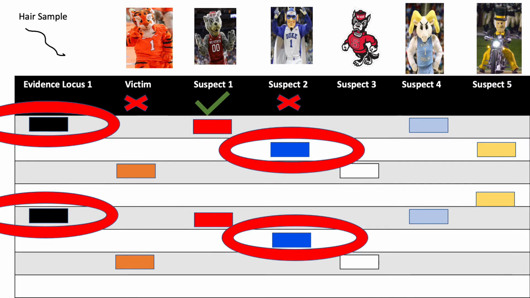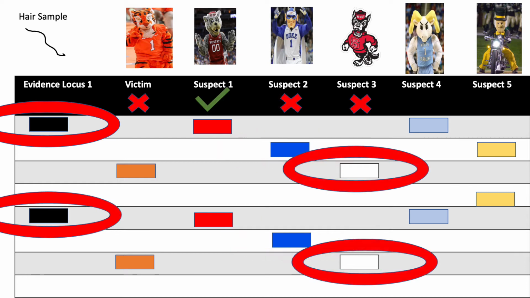Next, we have suspect 2, the Blue Devil. He is not a match for the hair found at the crime scene. The alleles present are not the same, and he can be excluded from our analysis. Next, we have suspect 3, Mr. Tuffy. He can't be linked to the DNA at the crime scene because he doesn't have the same allele as the evidence at this locus.